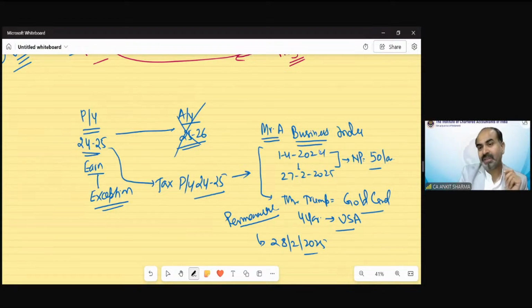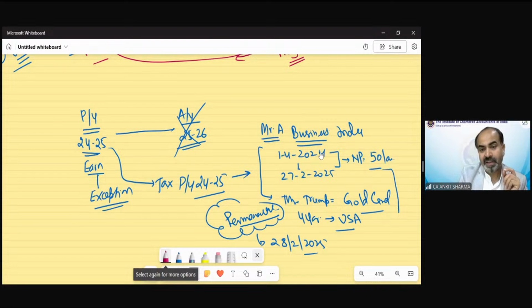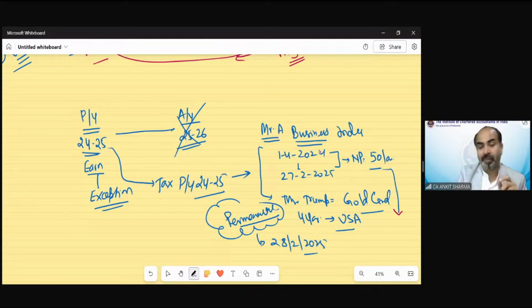Now the problem is this: when he leaves India, because he is going permanently, he is not going to come back. Clear? So if he is going outside India permanently, then what will happen? Income tax came to him on 27th February today and asked him to pay tax on this 50 lakh rupees.